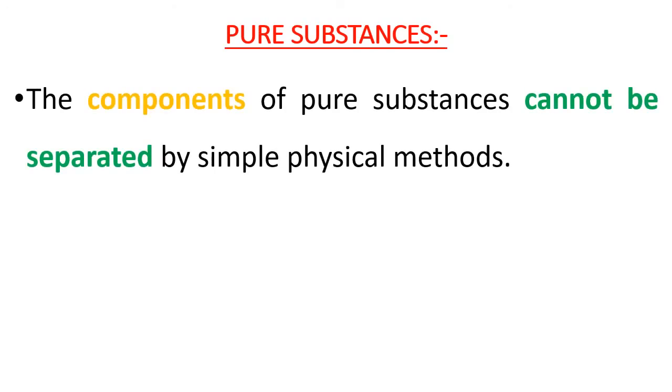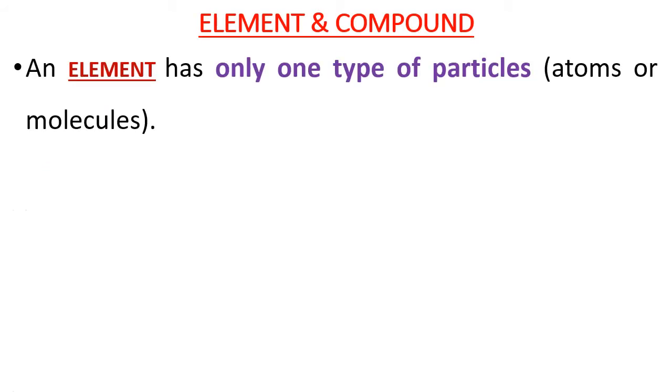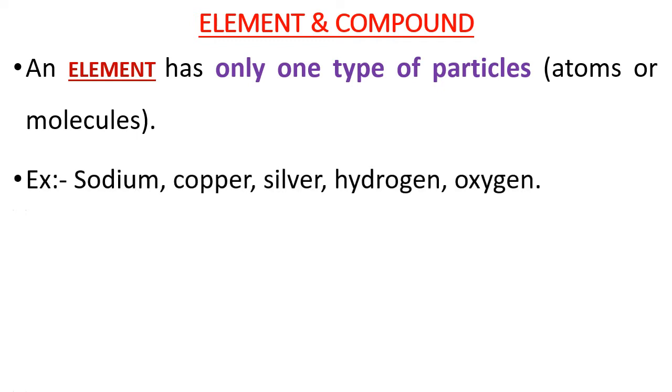The components of pure substances cannot be separated by simple physical methods. Pure substances are classified into two types, elements and compounds. Let us know the definition of element. An element has only one type of particles, which may be atoms or molecules. Examples of elements are sodium, copper, silver, hydrogen, oxygen.